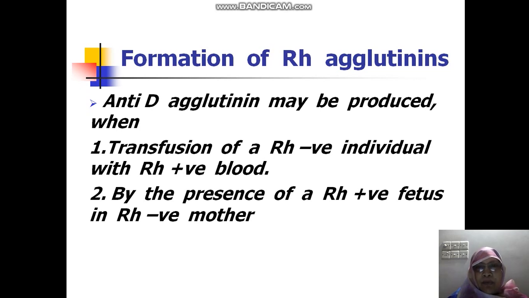It is the first way. Another way is for an Rh negative mother. When the mother is negative, the father is positive and the fetus is also positive, then this Rh incompatibility occurs. That is, antibody is formed in the Rh negative mother that will cause incompatibility.